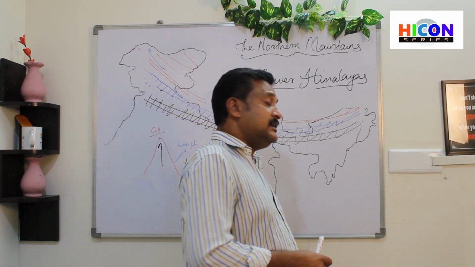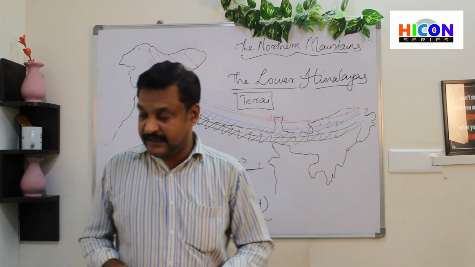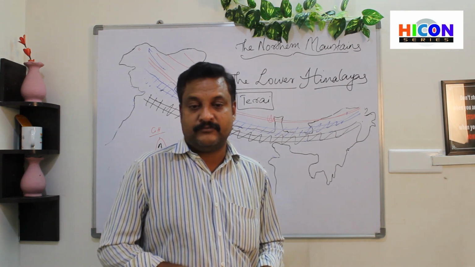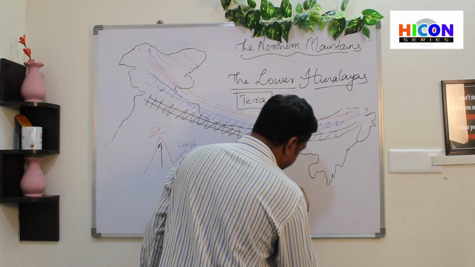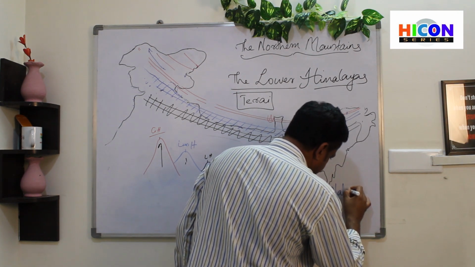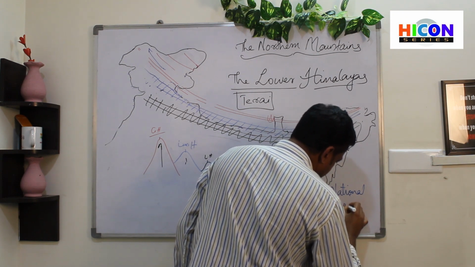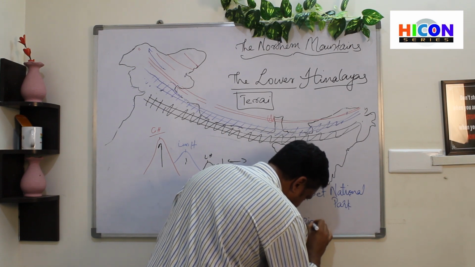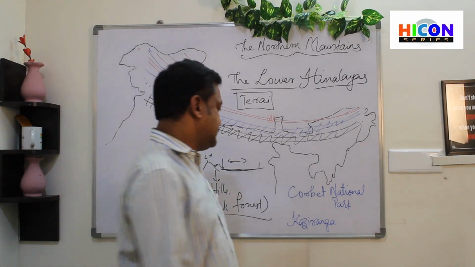Now, major attractions in this region of lower Himalayas are nothing but wildlife sanctuaries. So we have Corbett National Park and Kaziranga. It's also a national park.